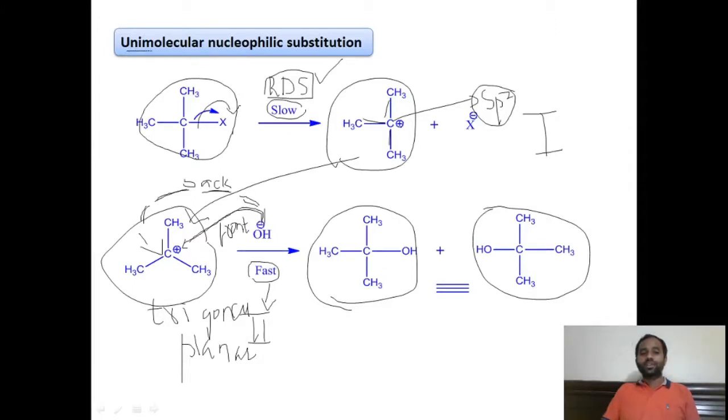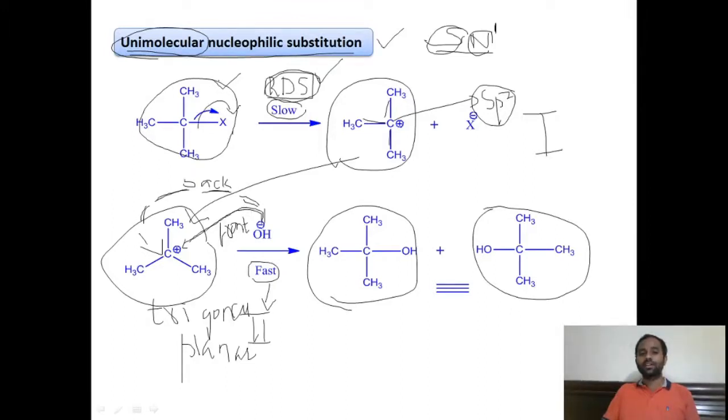this is called a unimolecular nucleophilic substitution reaction. If only one molecule is participating in the rate determining step, then its molecularity is unimolecular. That's why we call this a unimolecular substitution reaction. We designate this as the SN1 mechanism. What is the SN1 mechanism? This is a two-step mechanism. Why do we call it SN1? N means nucleophilic, S means substitution, and its molecularity is 1, therefore unimolecular substitution reaction.